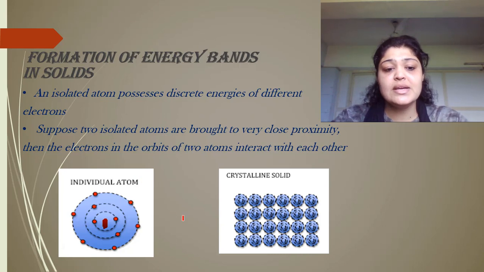What happens when all such atoms are brought closer to each other in a solid? When these atoms are brought very close to each other, in very close proximity, then the electrons in the orbits of two atoms, suppose I consider one electron here and one electron here, will interact. This interaction can be either repulsive or attractive.